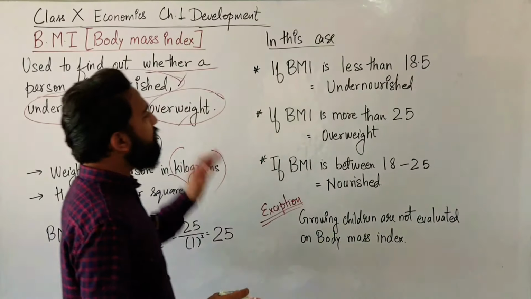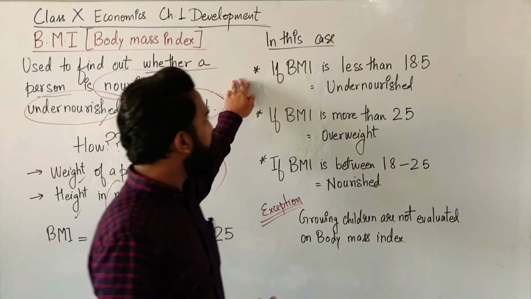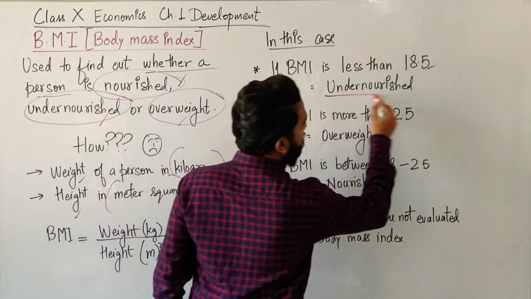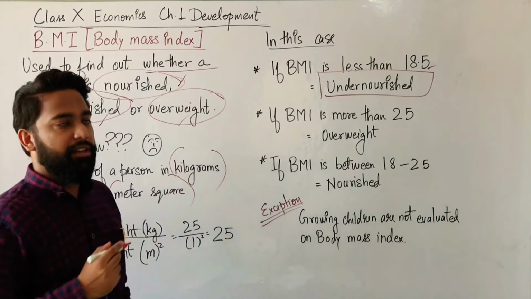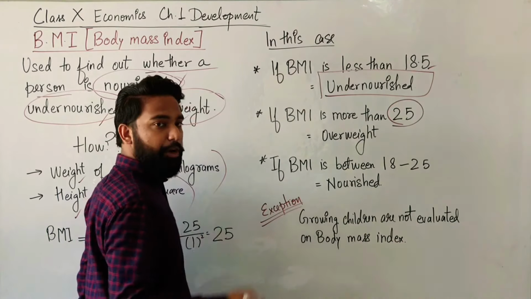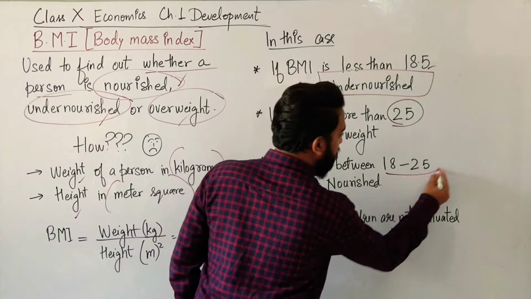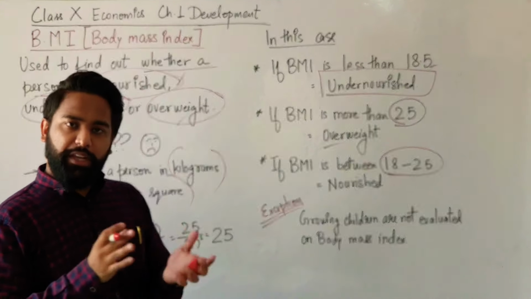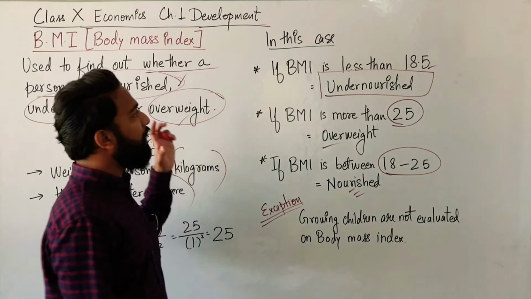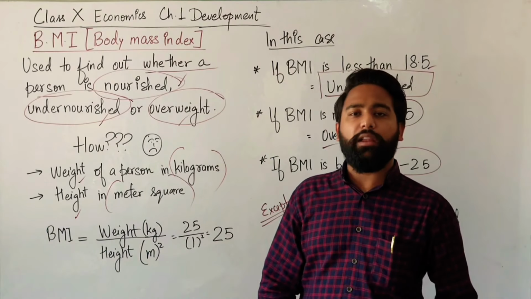Now, if you are calculating the BMI of anyone, and if BMI is less than 18.5, then I am very sorry to say it's undernourished. If your BMI is more than 25, then you are overweight. And if your BMI is between 18 and 25, then you are perfectly fine. You are nourished according to the BMI. BMI is an indicator of health.